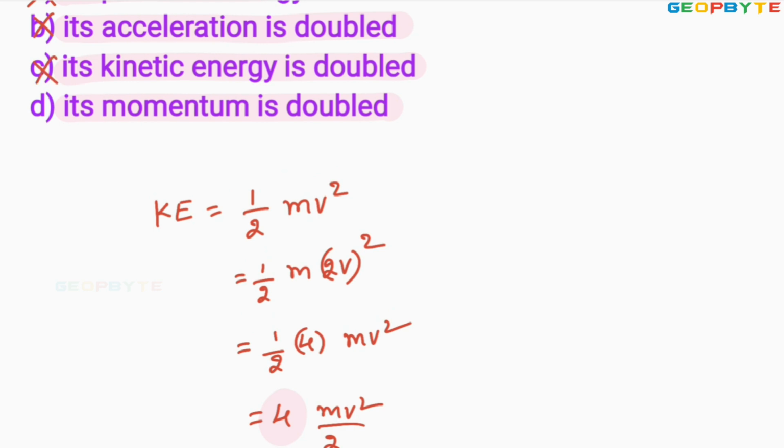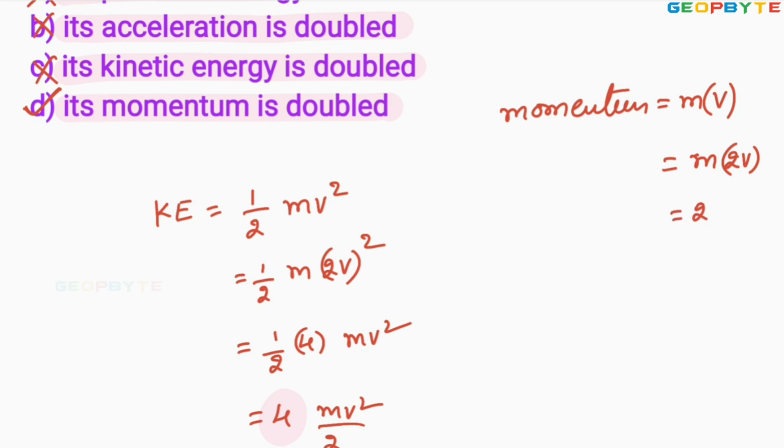Look at option D. Option D might be correct because momentum equals product of mass and velocity. If the velocity is doubled, momentum is increased by 2 times. 2 into mv, product of mv is the momentum.